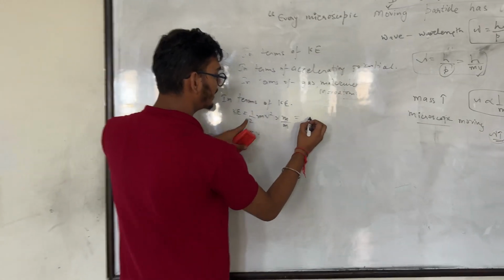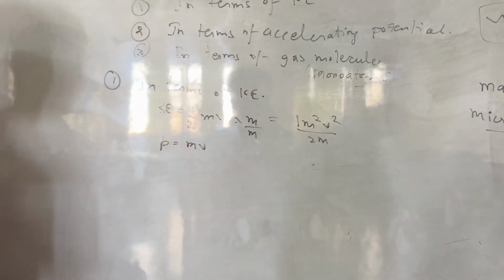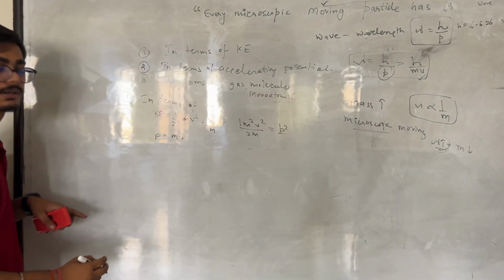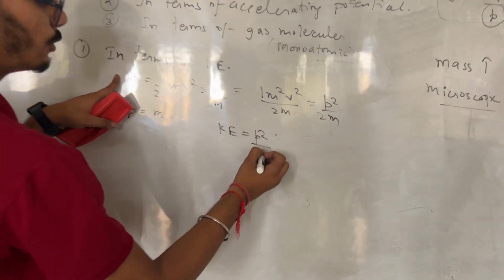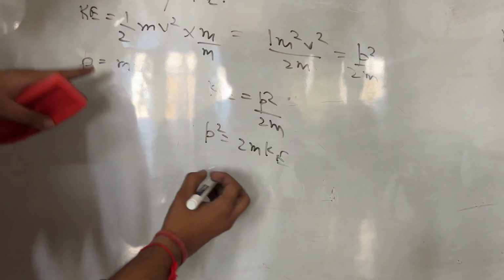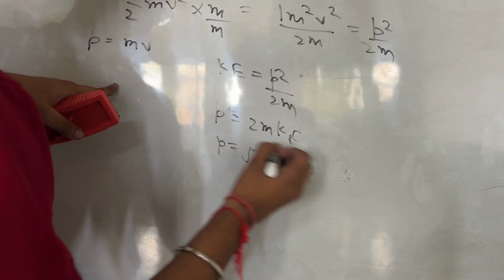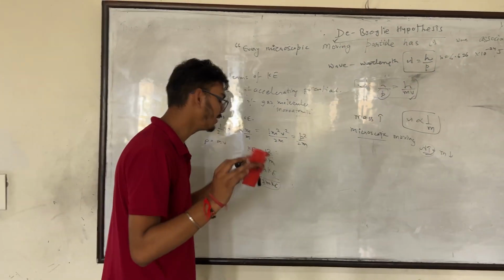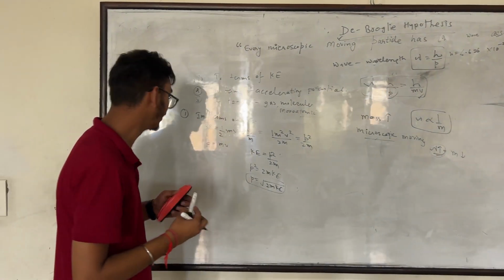Here you can clearly see that half m multiplied by m is m square v square by twice m. M square v square can be written as momentum square upon twice m. So we got that kinetic energy is equal to p square by twice m, and the value of momentum squared, p square, is equal to twice m times kinetic energy. So p is equal to the square root of twice m kinetic energy. This is the relation between linear momentum and the kinetic energy of the moving particle, a microscopic moving particle that we are considering here.